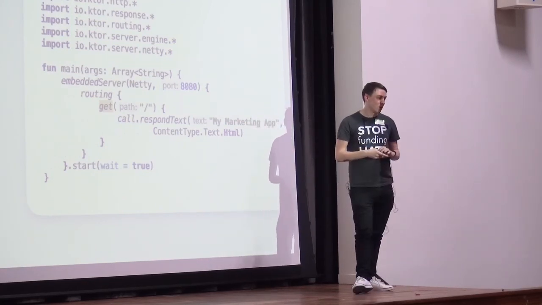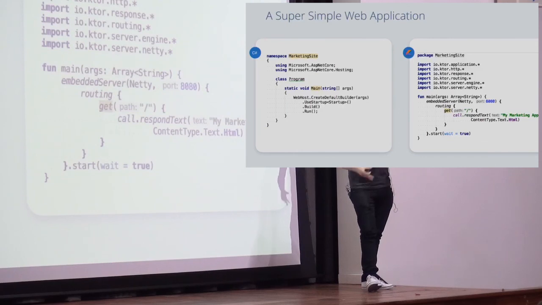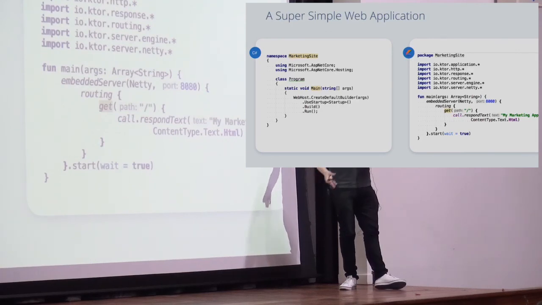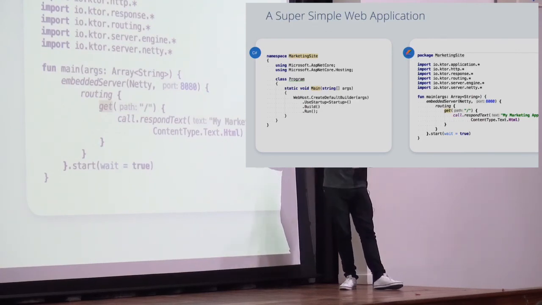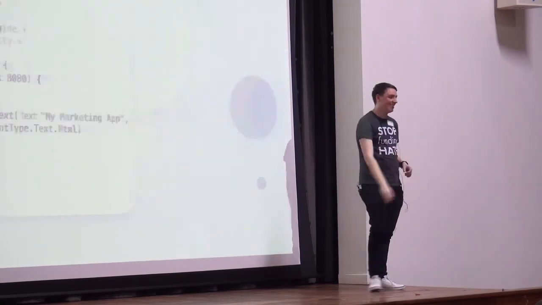Okay? So I couldn't fit it all into one slide, but we've got one slide for Kotlin. So it's nice and terse, but still readable. One issue I take with some functional languages is they're quite terse, but they become very difficult to read very quickly. Whereas Kotlin, I find, is very terse, and it maintains the readability. So that's something I really like. Yeah. Any questions on the web server bits, by the way? Cool, because I don't know much about them.